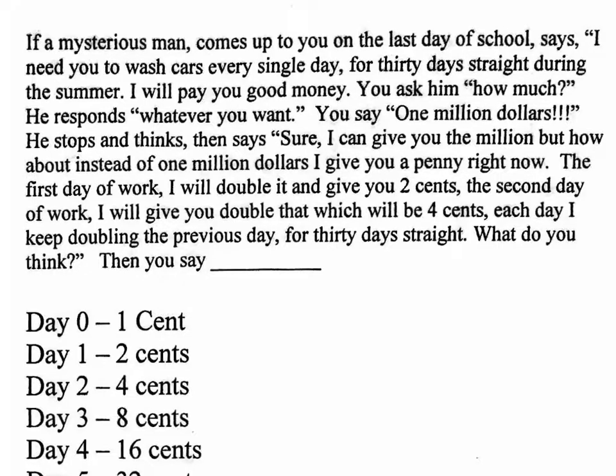So you ask him, how much? He responds, whatever you want. And then you say, how about $1 million? He stops and thinks and says, sure, I can give you the million, but how about instead of $1 million, I give you a penny right now. And then on the first day of work, I'll double it and give you 2 cents. Then the second day of work, I'll double it and that'll be 4 cents. And then we'll keep doubling and so on, for 30 days straight. So what do you think?